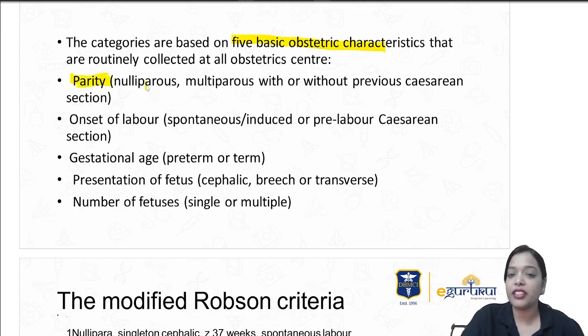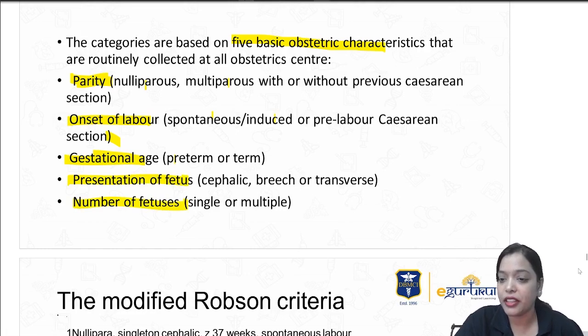Parity, whether it's nulliparous or multiparous, with or without previous cesarean. Onset of labor, whether it was spontaneous or induced, or pre-labor cesarean section. Gestational age, term or preterm. Presentation of the fetus, cephalic, breech or transverse. Number of fetuses, whether it is a singleton or multiple pregnancy, twins.